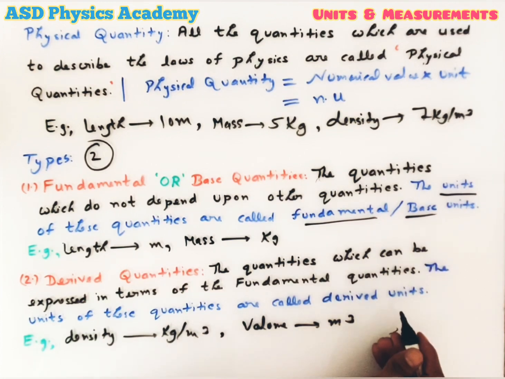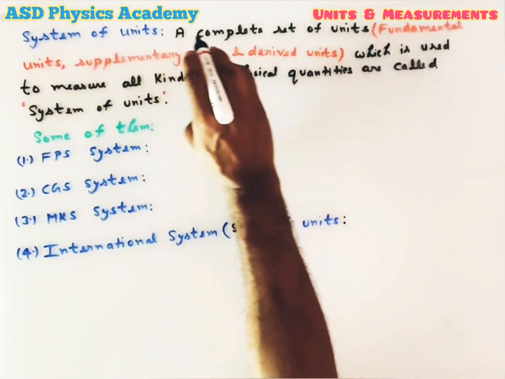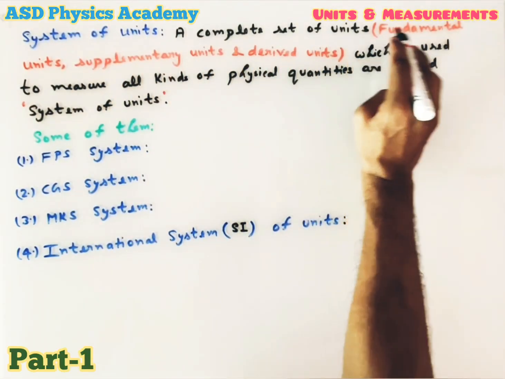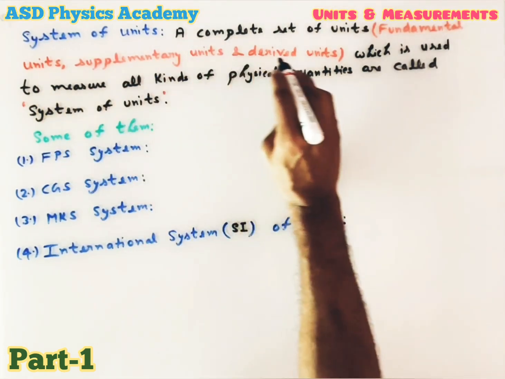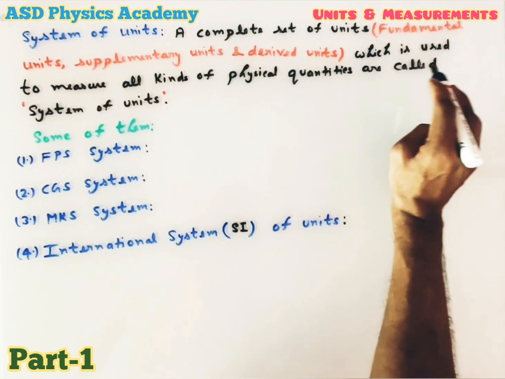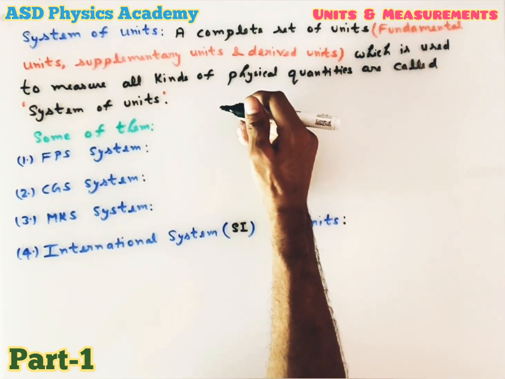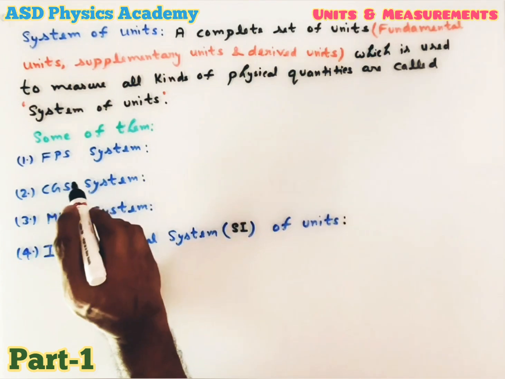Okay. Now we will see system of units. So what is system of units? A complete set of units, fundamental units, supplementary units and derived units, which is used to measure all kinds of physical quantities, are called system of units. If I talk about ancient time, that time so many system of units was there. Among them, some of them was popular also. I have written here some of them.